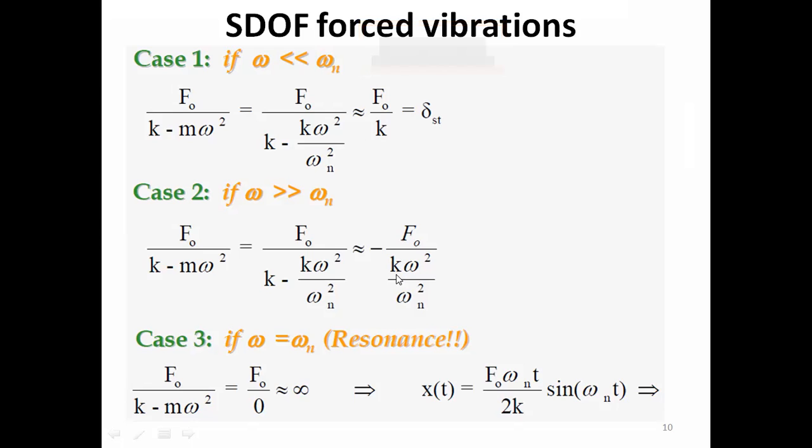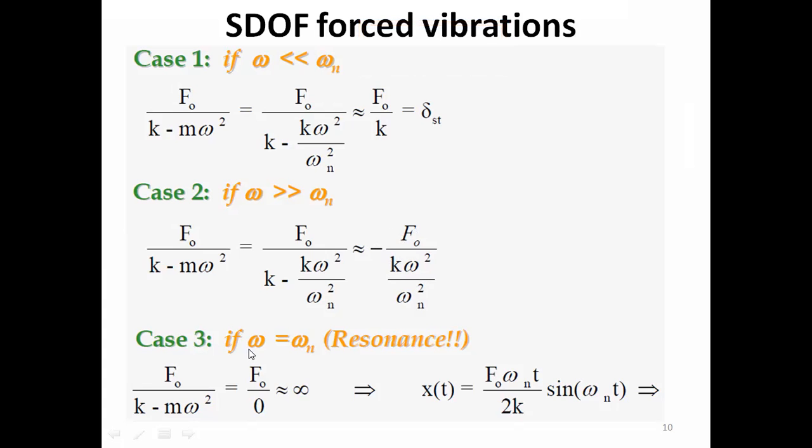Here, if the peak of the forcing function is appearing, then on the other side, that is, in case of response, we would be seeing the opposite. That is, if you are seeing the crest of the force of excitation, we would be seeing the trough of the response. So both the signals would be out of phase because clearly you could see a negative sign. So both the signals would be out of phase.